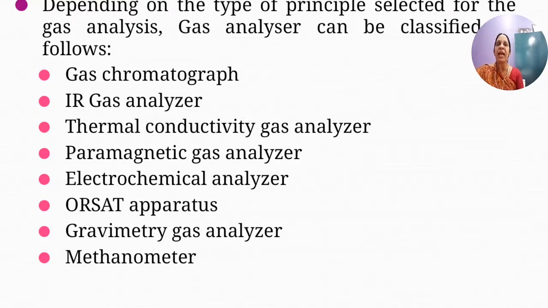These are the different types of gas analyzers.